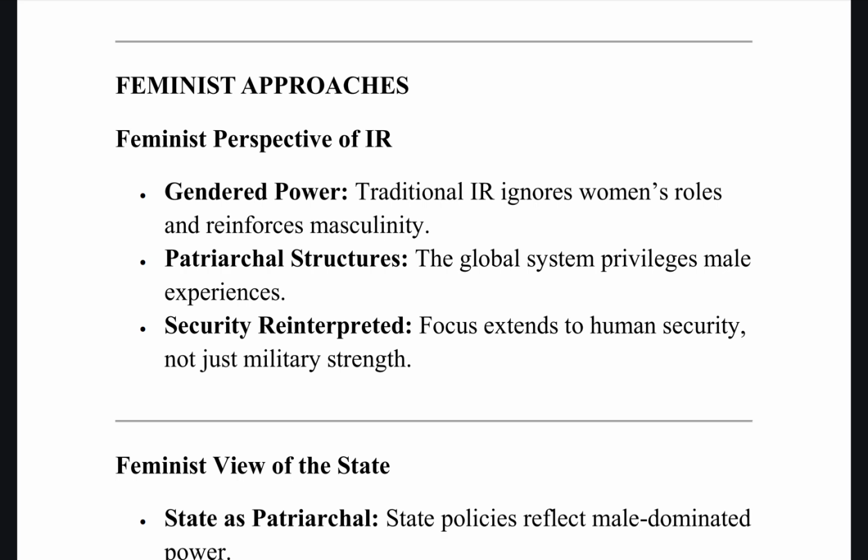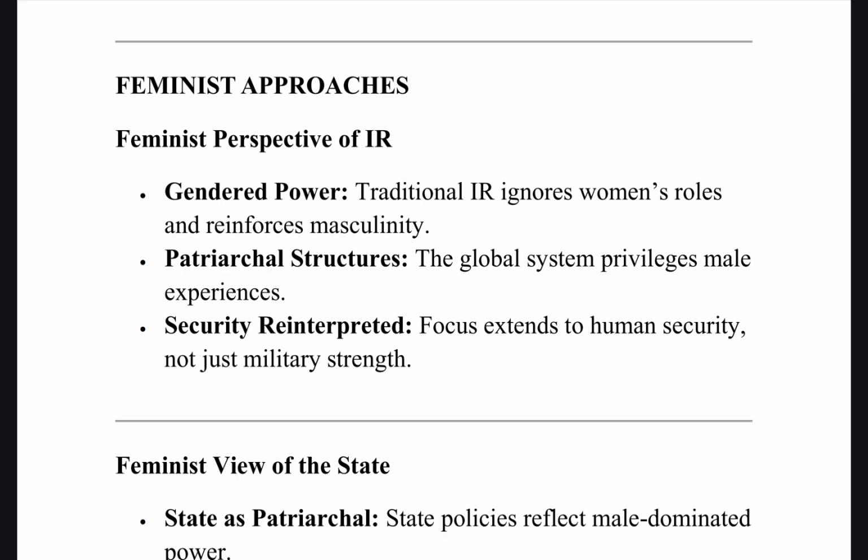Another example is the feminist critique of war, wherein war is mostly celebrated in the traditional IR idea. War is seen as an essential aspect for maintaining one's territorial boundary or sovereignty and all of that. But feminists say that this idea of celebration of war is nothing but gendered. Why? Because you do not see the sufferings of women and children affected by war, like in Syria or the Democratic Republic of Congo. It is women and children who are always hard hit by war.